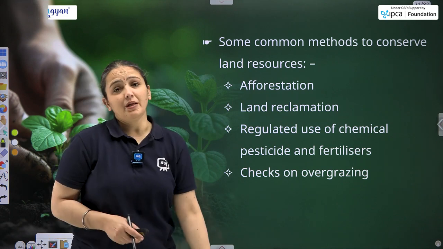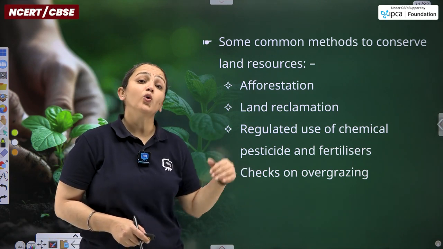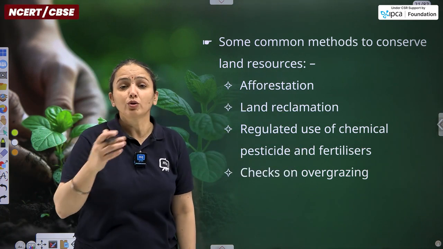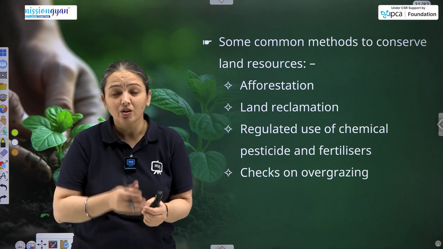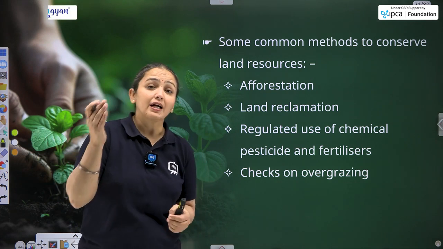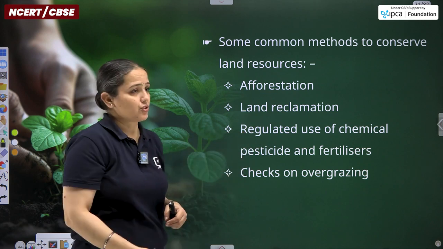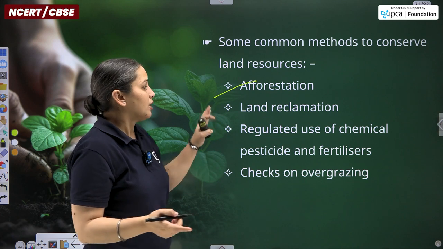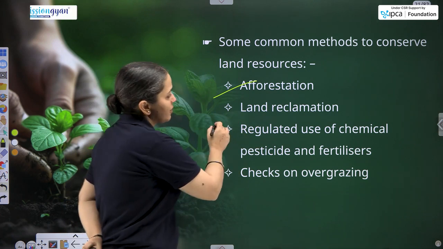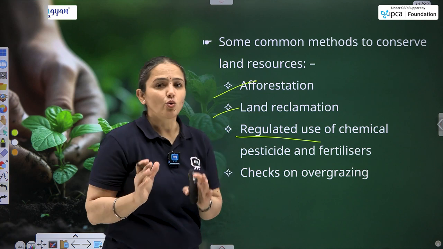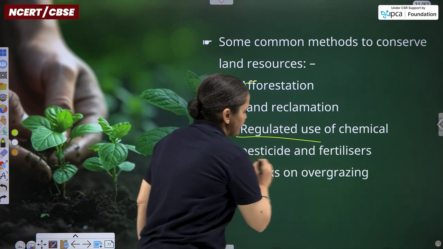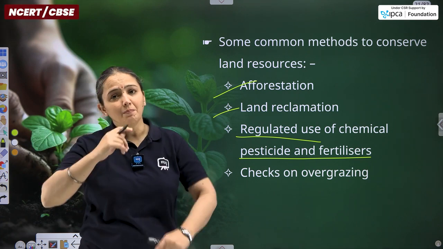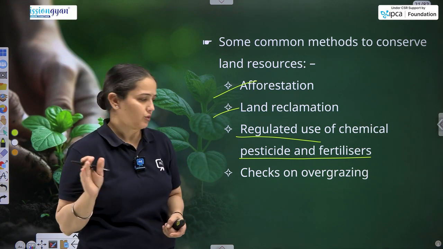Then some common methods, reasons are with us, and how we should conserve, these are those points. So of course soil erosion hai, we should do such things that should stop the soil erosion, and we should stop deforestation so that landslide should not be there. So likewise there are few measures. So to stop the deforestation, what should we opt? We should opt afforestation. And for the land reclamation is there regulated use, in limit use of chemical pesticides and fertilizers within the crops, because with the rainwater it gets washed away, it mixes up with the soil and depletes the quality of soil.